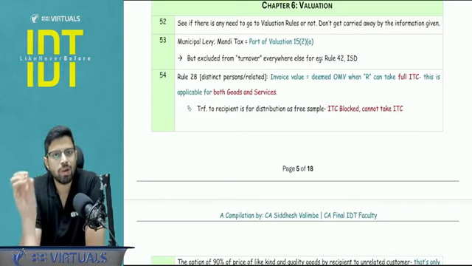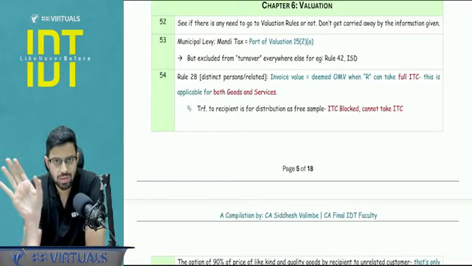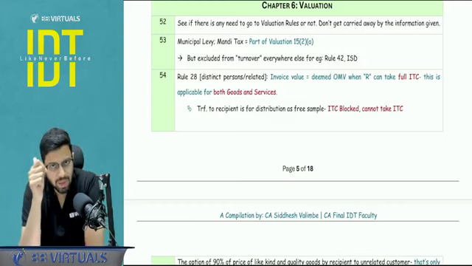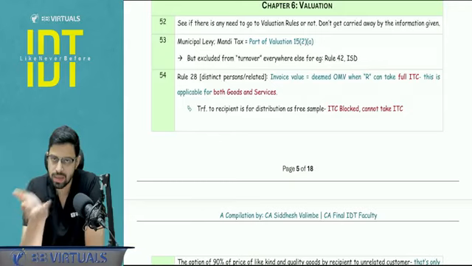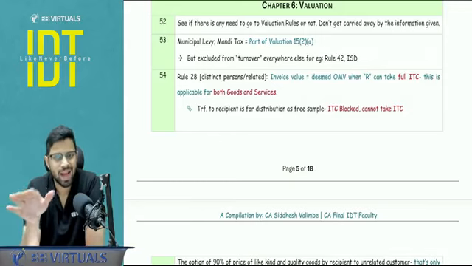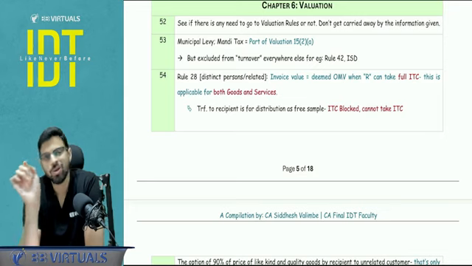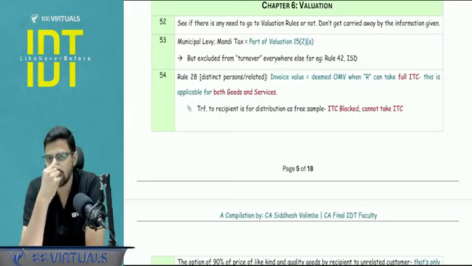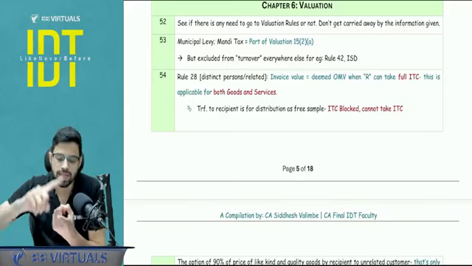Free of cost training given to agents who are not sole agents, normal agents, and it is a free of cost training service. So will paragraph number 3 schedule number 1 apply? Answer is no, because that applies only for goods. So here it is not a supply, but they will give you the information of valuation rules. Guys, there is no need to apply rule 29 or any other rule for that matter, because it is a clear case that it is not a supply itself. So ensure it is a supply first.